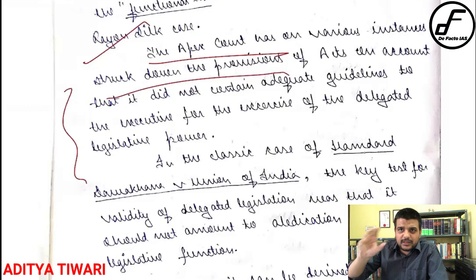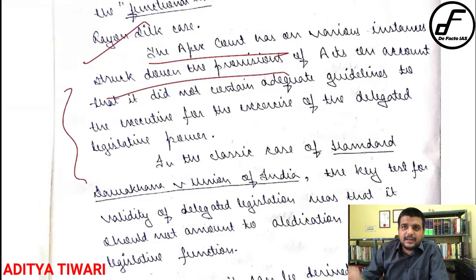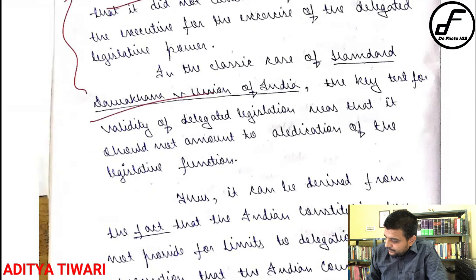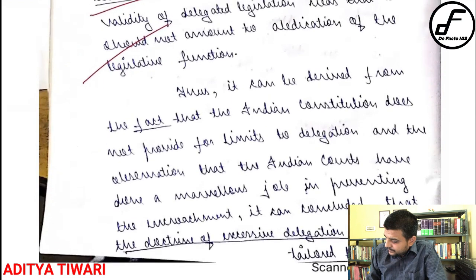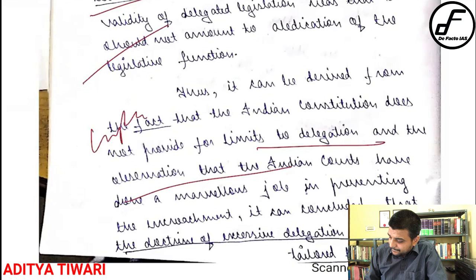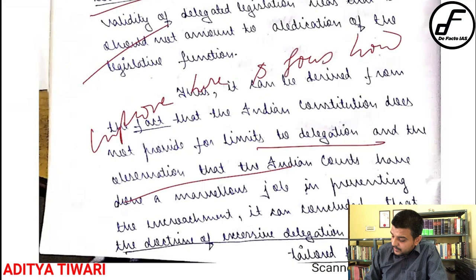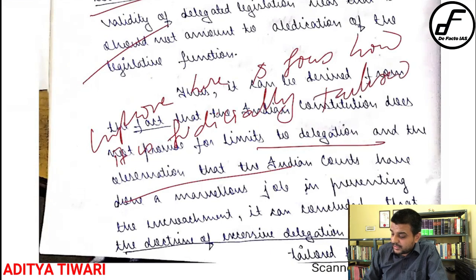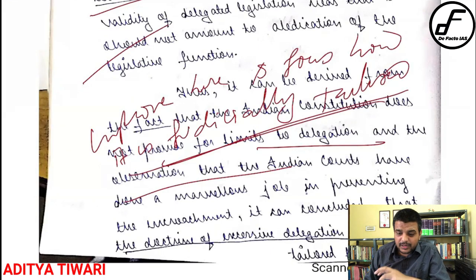You have written nicely that okay, these are the tests. Now who has invented these tests? Who has come up with these tests? Obviously the judiciary. So you cite that the judiciary has come up with this test, right? And connect that: hence we can conclude that it is judicially tailored. Okay, you improve here and focus on how it is judicially tailored. ऊपर आपने बिल्कुल सही लिखा, बस connect that it is judicially tailored, right? Keyword क्या है? It is a judicially tailored principle. तो उस point पे कम से कम 2-4 लाइन लिखना चाहिए.